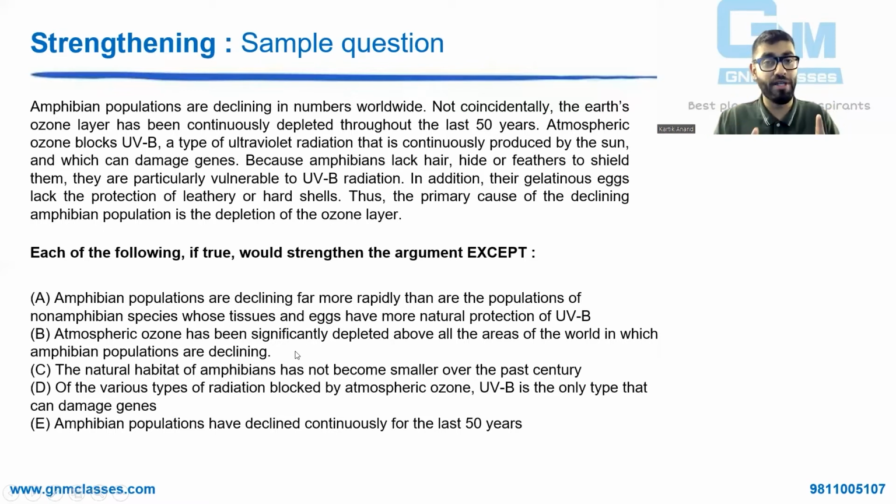Now what do you mean by not strengthen? I was discussing this question in class, in the regular classroom program that I teach at GNM Classes, and there a student asked me: sir, if that one option is not strengthening, can we say that the option is weakening and we have to choose it? Can you find a flaw in it? Take 2 seconds, figure out a flaw. No, we don't have to find an option that weakens. If we find one, it's okay, it's very good. But 4 options are strengthening, and the remaining option could either weaken, or it could be silent and just not strengthen. Not strengthening does not mean that it has to be weakening.